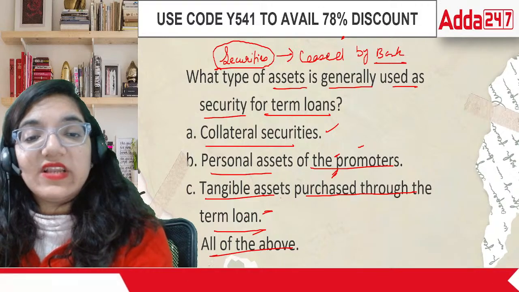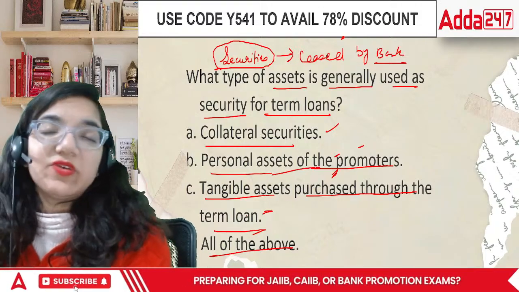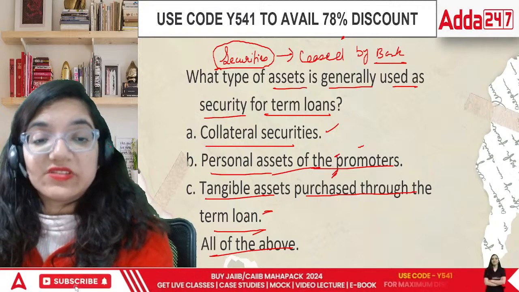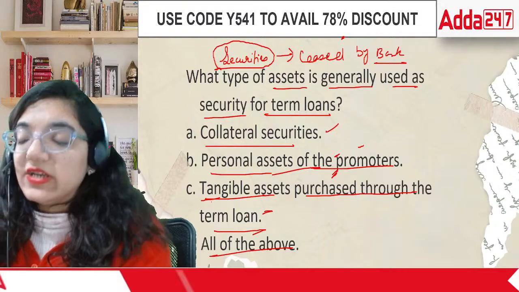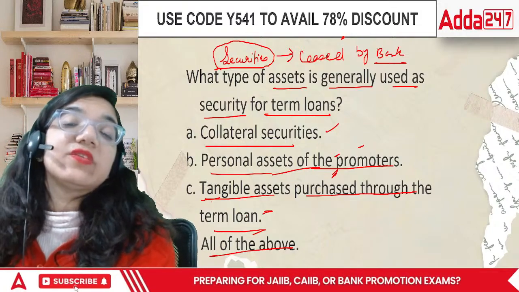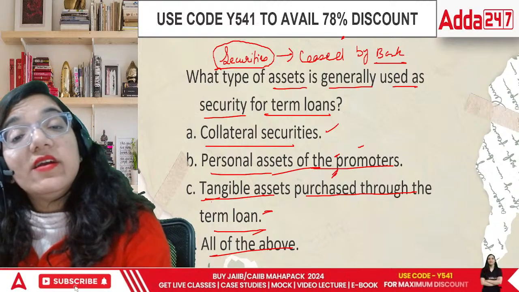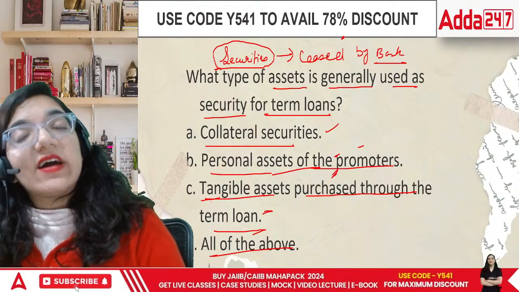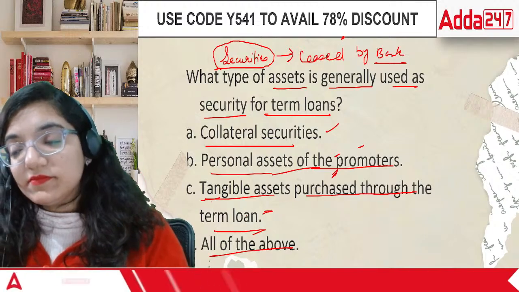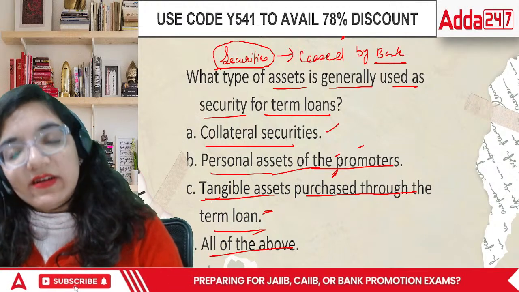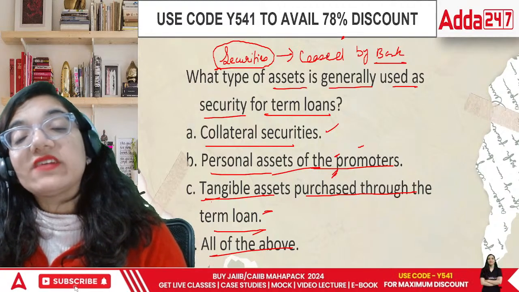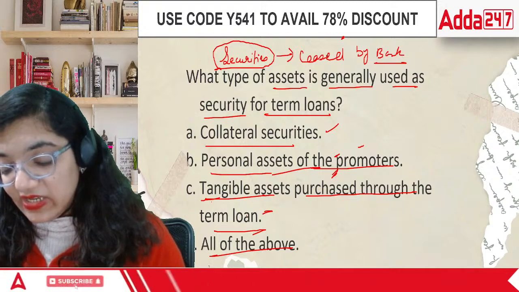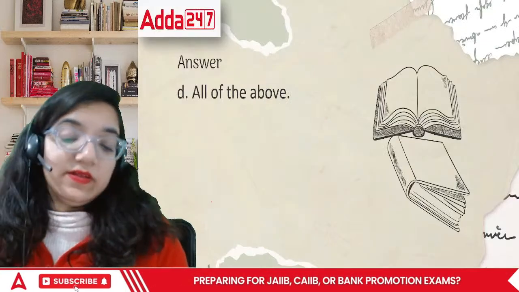What else? Personal assets of the promoters. There is no limit to it. We can add the personal assets of the promoters. Tangible assets purchased through the term loans: whatever you buy from the term loans is also covered under this. For example, people buy a car on a car loan, and if they are unable to pay the car loan, then their cars are confiscated. So the typical types of assets generally used as security are actually all of the above. The answer is all of the above.